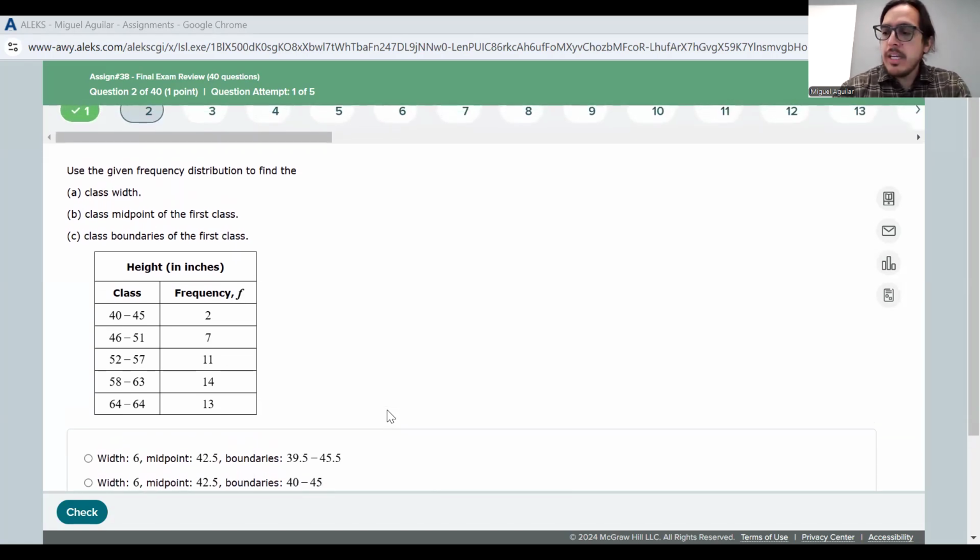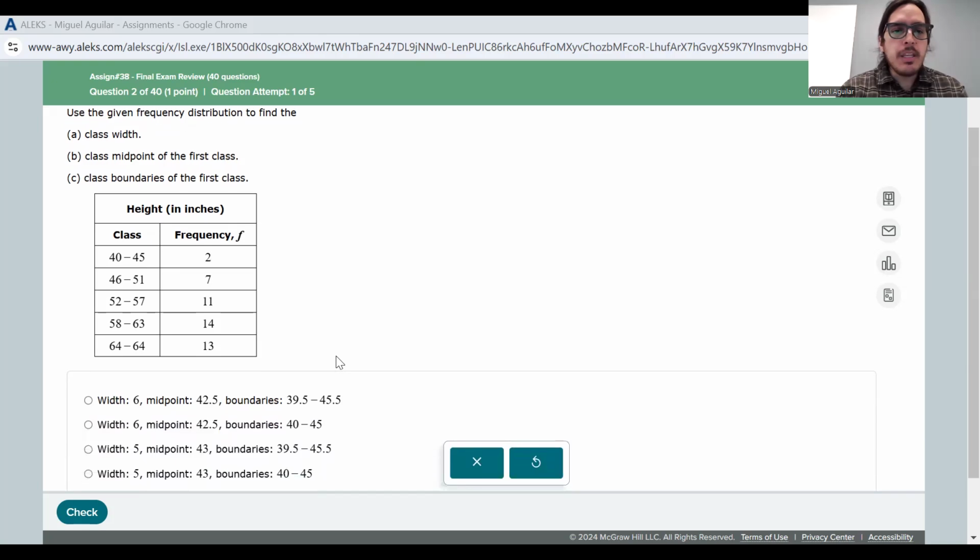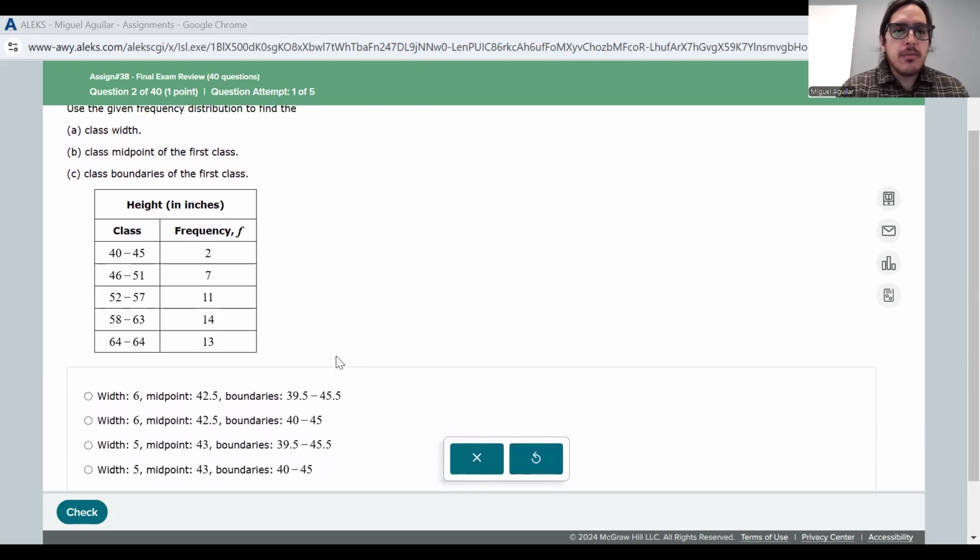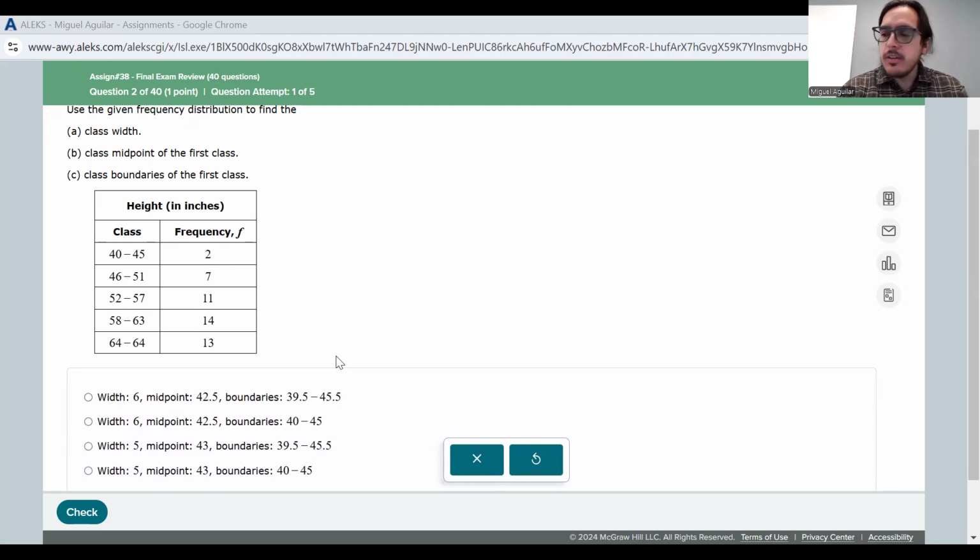Well, if we have our class endpoints that they were already given to us, 40, 45, then remember, we have this rule where basically, since those are in terms of whole numbers, like 40 and 45, then we're just going to subtract or add 0.5 to each of those class endpoints so that we can get the boundaries. Okay.